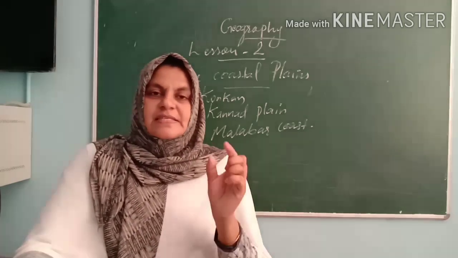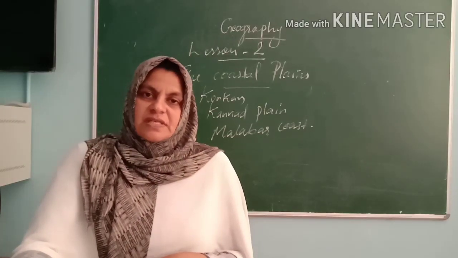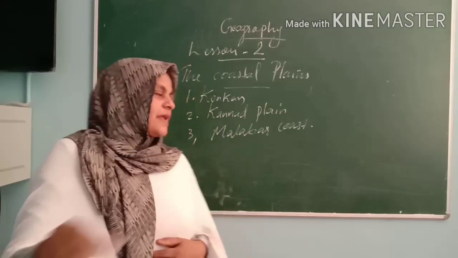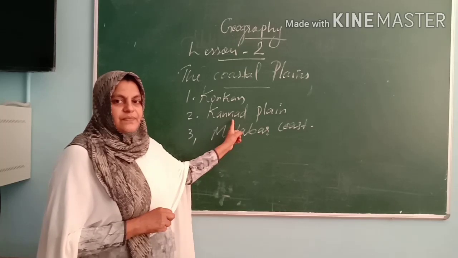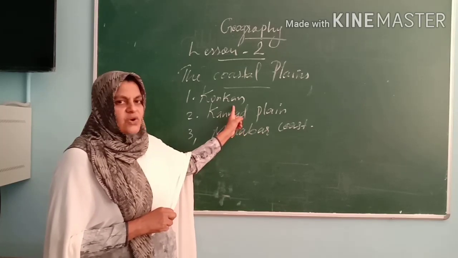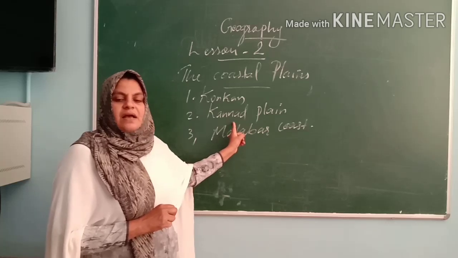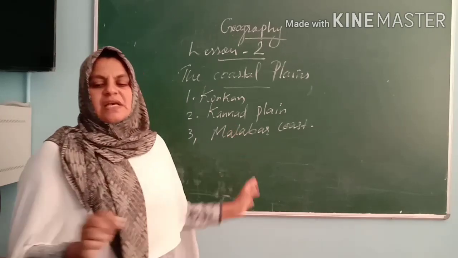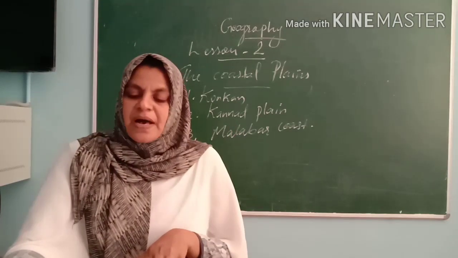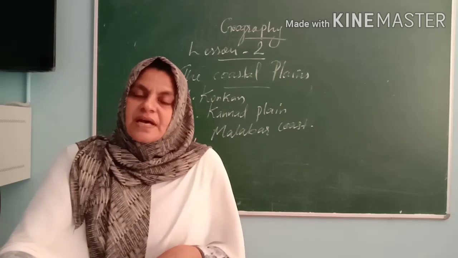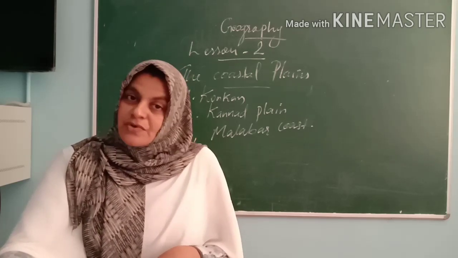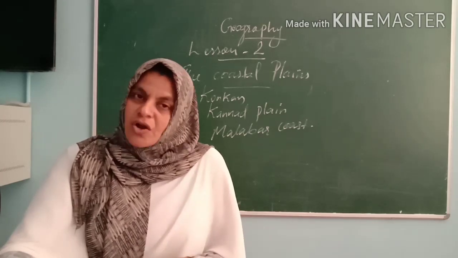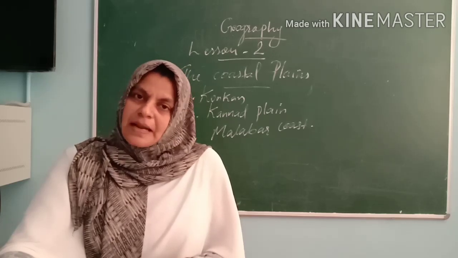Yes. So next, the second one is the central stretch. The central stretch is called Kannada plain. Got it? The northern part is known as Konkan, the central stretch is known as Kannada plain, and the southern part or southern stretch is referred to as the Malabar coast. Now you got it, which are the 3 sections of the western coast? Yes, very simple. That is Konkan coast, Kannada plain and Malabar coast.